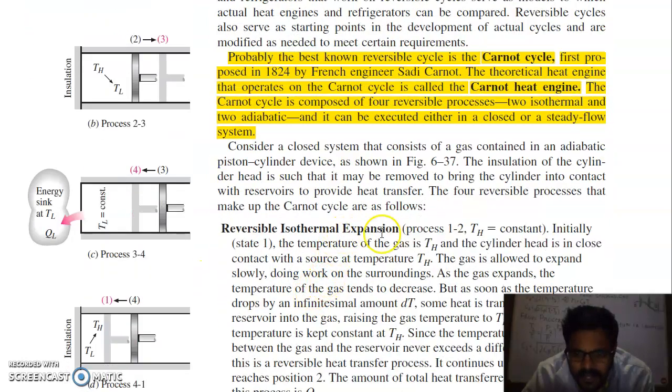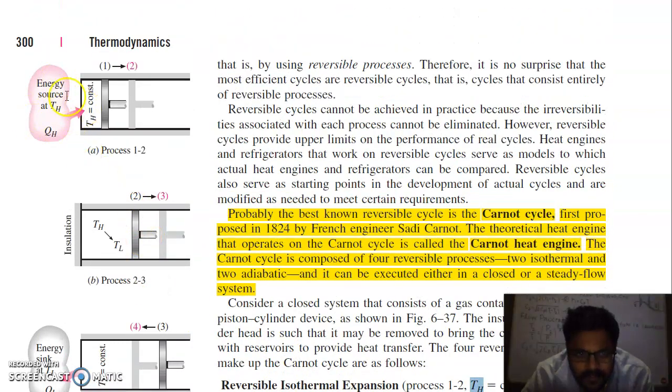So first is your reversible isothermal expansion at constant temperature TH, that is the temperature of the hot reservoir. So this process here. The energy source at TH, the hot temperature, is maintained. The heat is taken by this gas working fluid from the TH temperature.